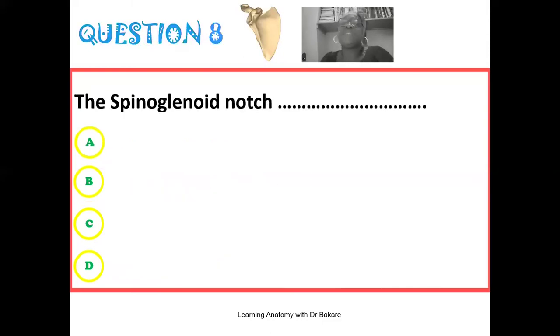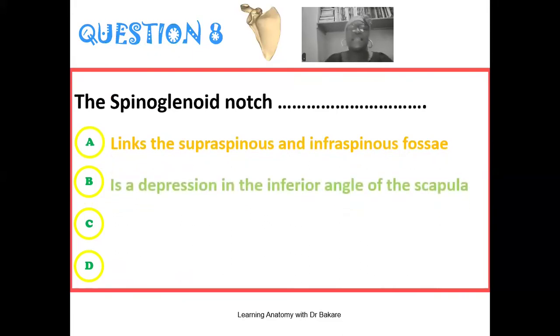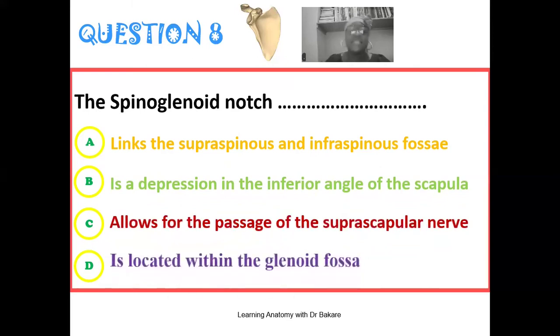The eighth question reads that the suprascapular notch dash. Suprascapular notch, is it seen to link the supraspinous and the infraspinous fossae? Is it seen as a depression in the inferior angle of the scapula? Or is it seen to allow for the passage of the suprascapular nerve? Is it located within the glenoid fossa?